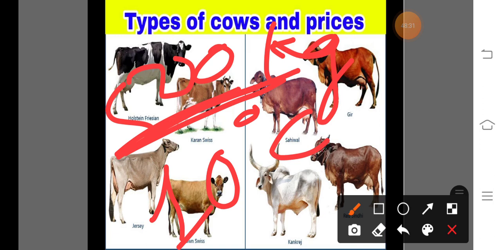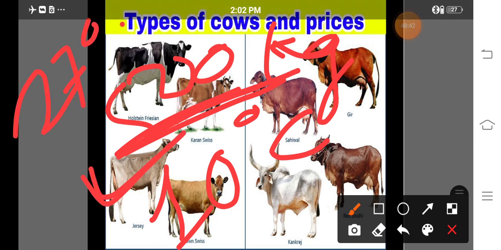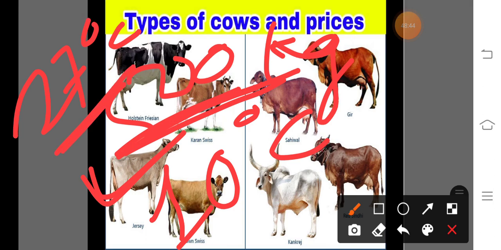Also in case of short horn cattle, they increase their body weight at 10 degrees Celsius compared to 27 degrees Celsius. That means when temperature decreases, body weight of the short horn cattle increases. Also in case of calves, in Marathi we call them vasarang.